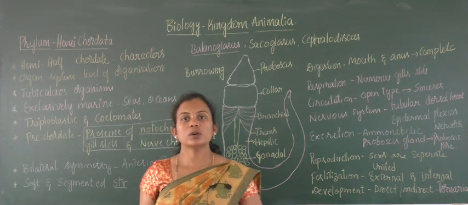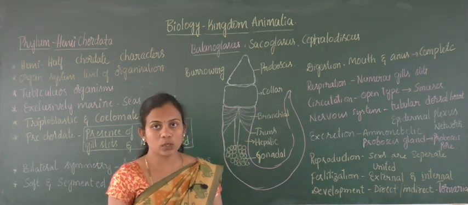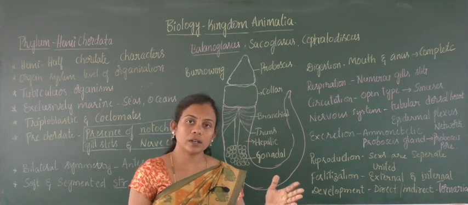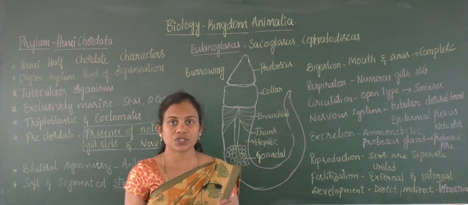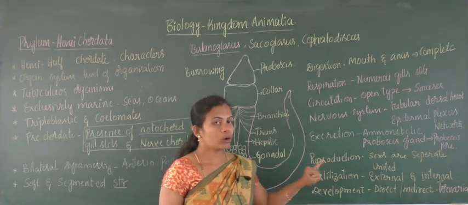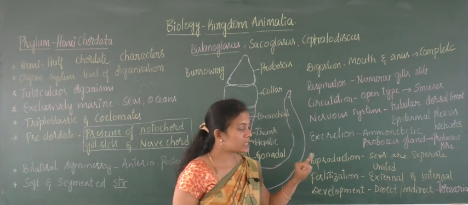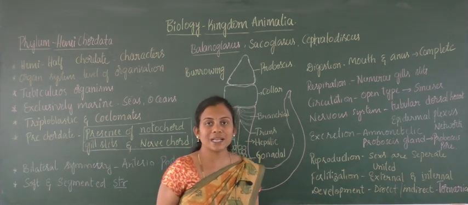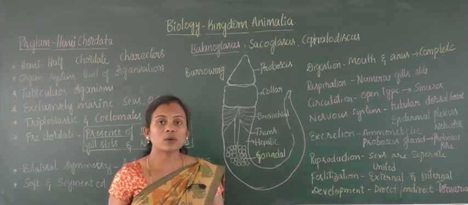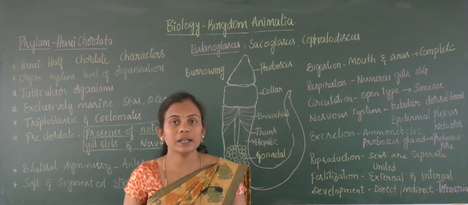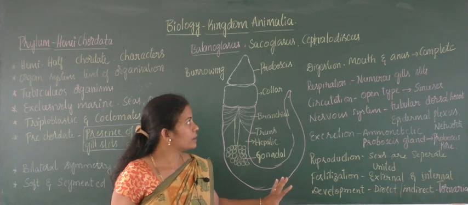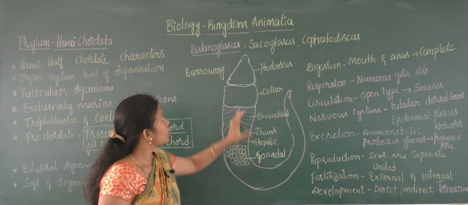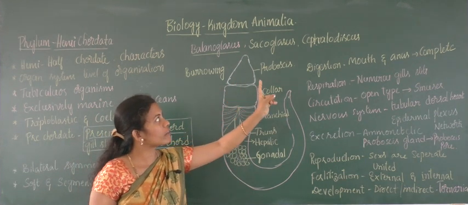Direct development refers to an egg which develops directly into an adult individual. But sometimes the egg develops into an adult through intermediate stages, which involves the presence of a larval stage, and that is called indirect development. In hemichordates, there is one larval stage called Tornaria, which forms the intermediate developmental stage. So, this is regarding the hemichordata, and one example, Balanoglossus, I took, and other examples are Saccoglossus and Cephalodiscus.